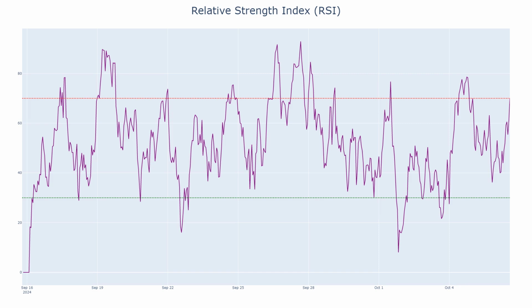The RSI for PEPETRY stands at 69.97, nearing the overbought territory. Historically, when PEPETRY's RSI reaches levels above 70, the price tends to correct. The last time RSI hovered around this value, PEPETRY saw a sharp drop, but given the current trend, if the RSI crosses 70, a small upward movement might still be seen before the correction. For now, investors should keep an eye on this indicator since it suggests that PEPETRY may be due for a